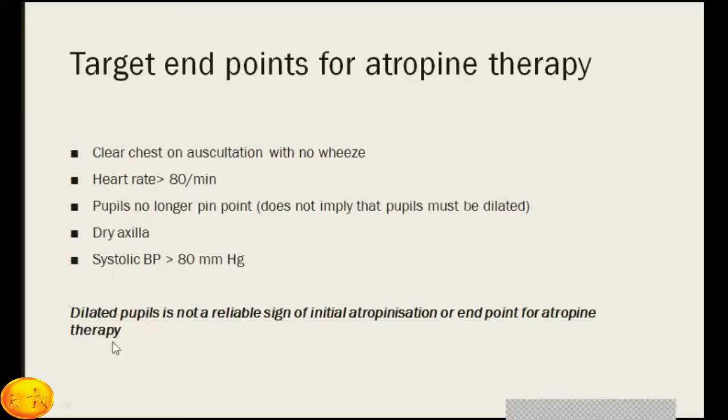Remember, a dilated pupil is not a reliable sign of initial atropinization or an endpoint of atropine therapy. So you have to look for heart rate, secretions, and blood pressure in addition to the pupillary size.